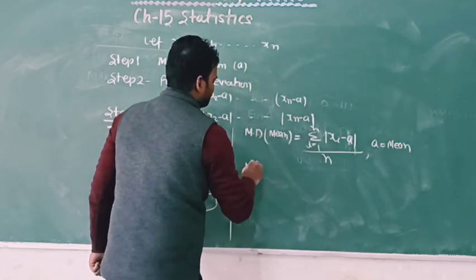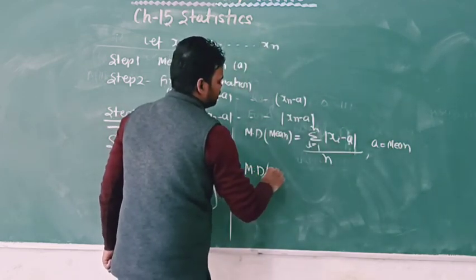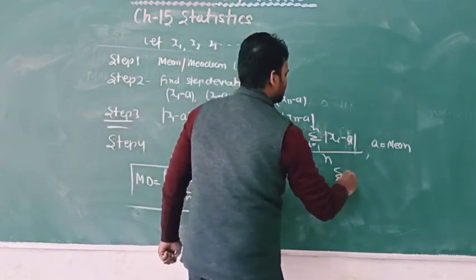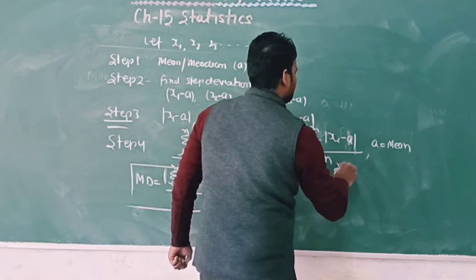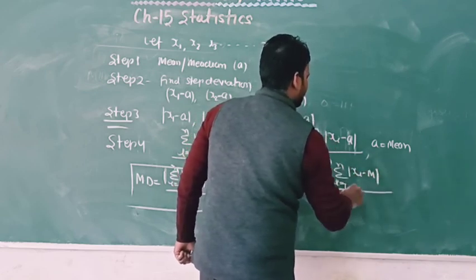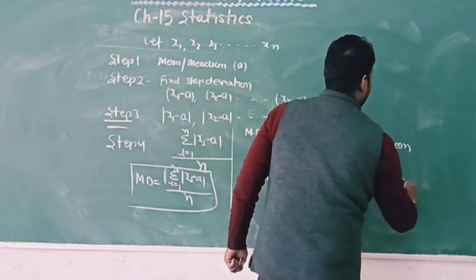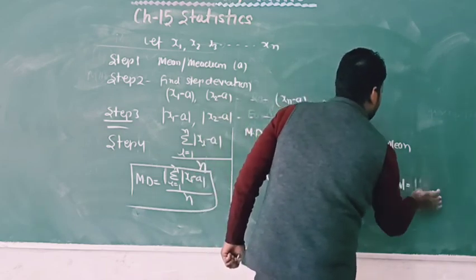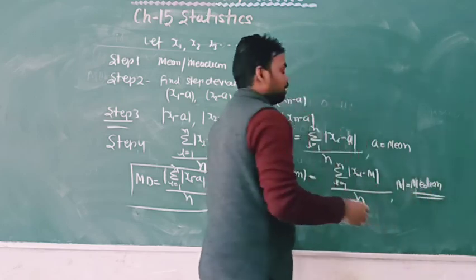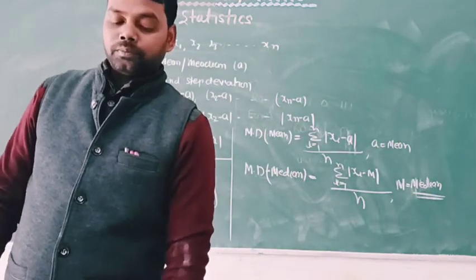And similarly, mean deviation about median is calculated by sum from i equal to 1 to n of |xi minus M| divided by n, where M is the median.